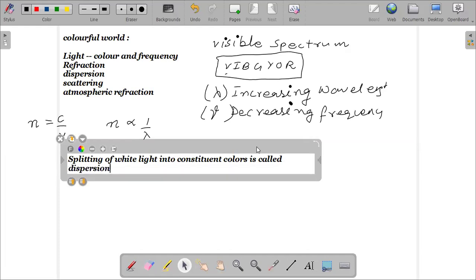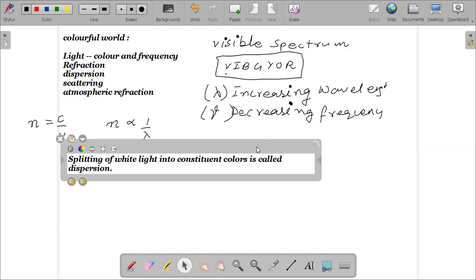So what is the phenomenon responsible at the backdrop? That means the phenomenon which is actually responsible for dispersion, that is the refraction of light. We observed the dispersion occurring through a glass prism. The dispersion occurring through a glass prism is occurring mainly due to what phenomenon? It is occurring mainly due to the refraction of light. The different colors have their different refractive indices.